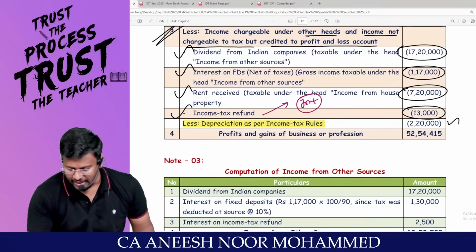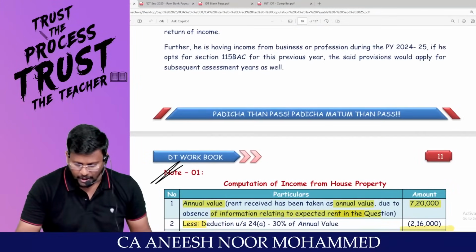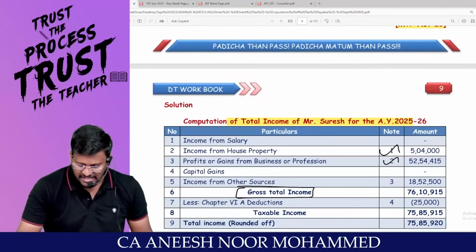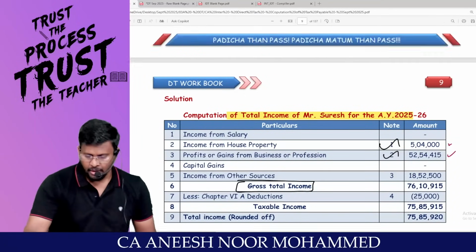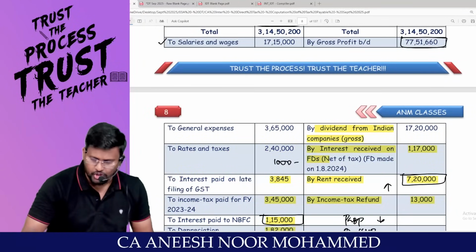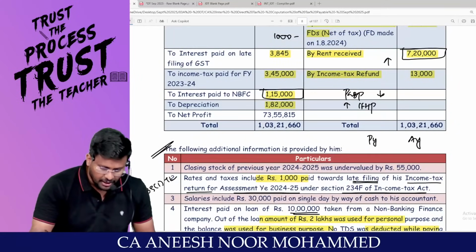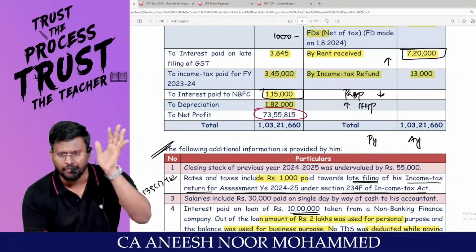You will get the net PGBP amount, which is 52,54,415. Look, man, this is the answer. 52,54,415. Accepted? Look, repeat the procedure. I'm saying it very slowly, because this is question number 1 for you. What I have done is I have taken the net profit as per P&L. This is the wrong net profit.